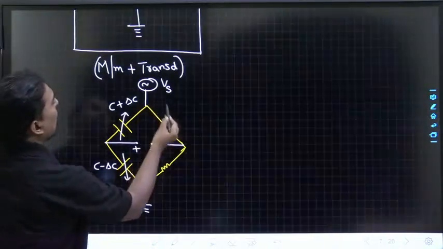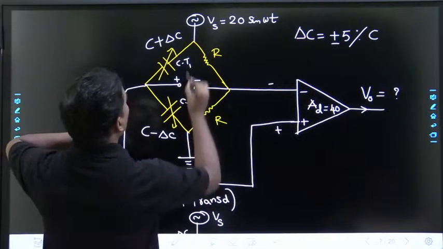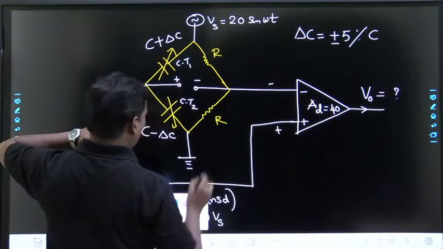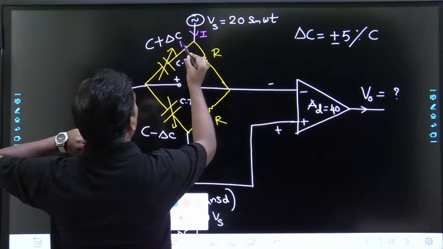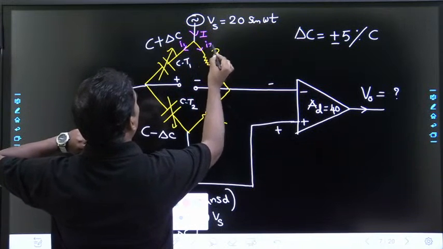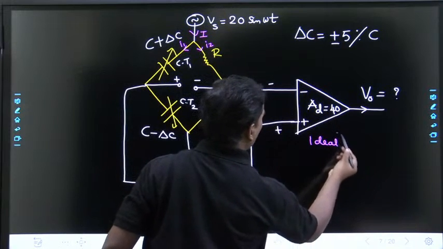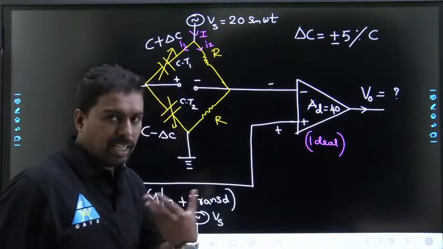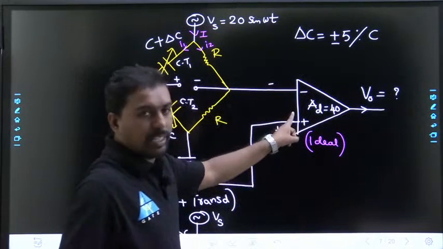As this is an op amp, the main current travels like this and gets divided here, I1, I2. Consider ideal op amp characteristics, even though it is not mentioned. Why? Because for an ideal op amp, input impedance must be very, very high.